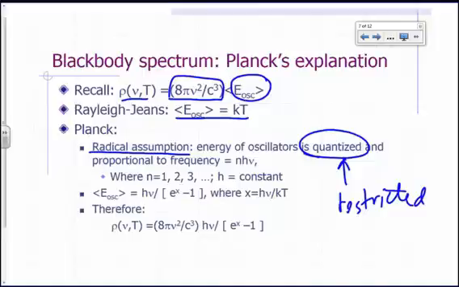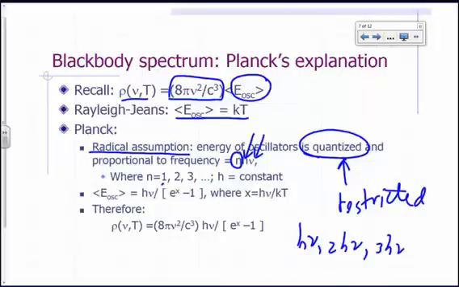So according to Planck, you can explain the blackbody spectrum if you assume that the energy of oscillators is quantized and proportional to the frequency. So he said it's equal to some constant h times the frequency nu, and it's a multiple of that. So n here is 1, 2, 3, 4. So it can be h nu, 2h nu, 3h nu, and so on. So that's what quantized means.